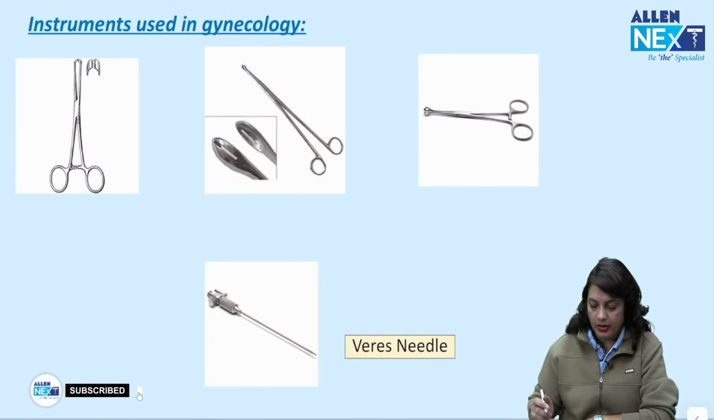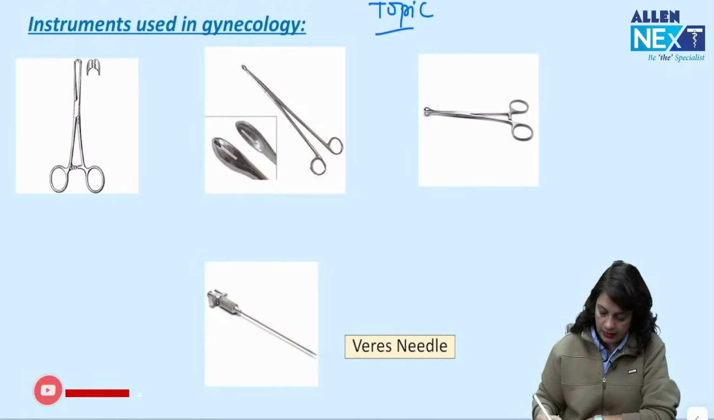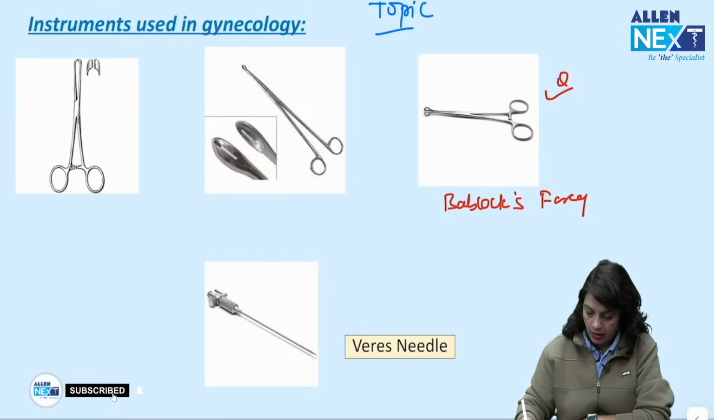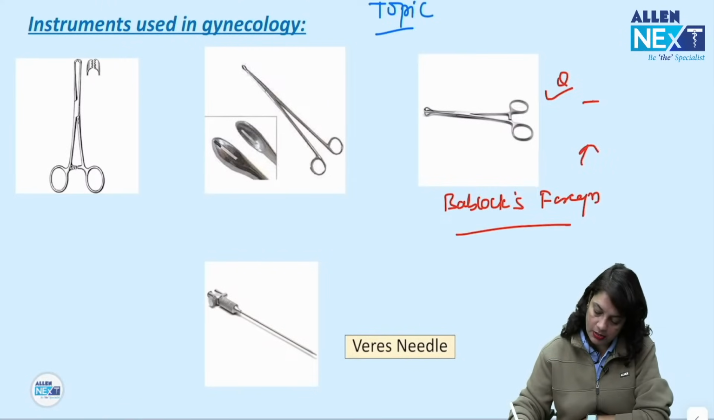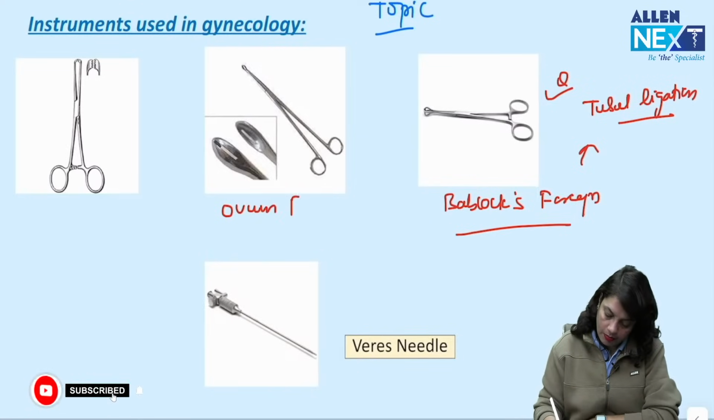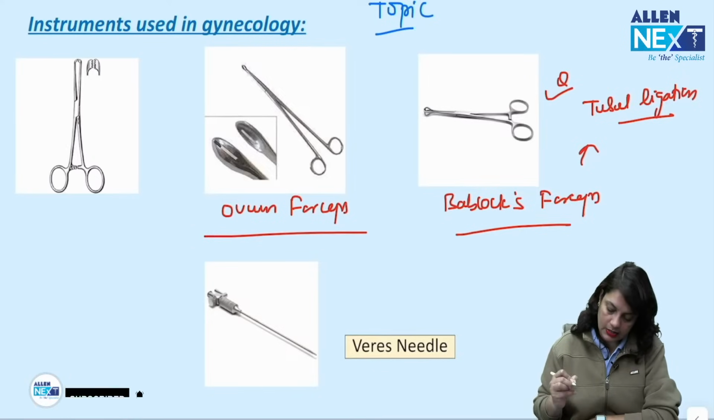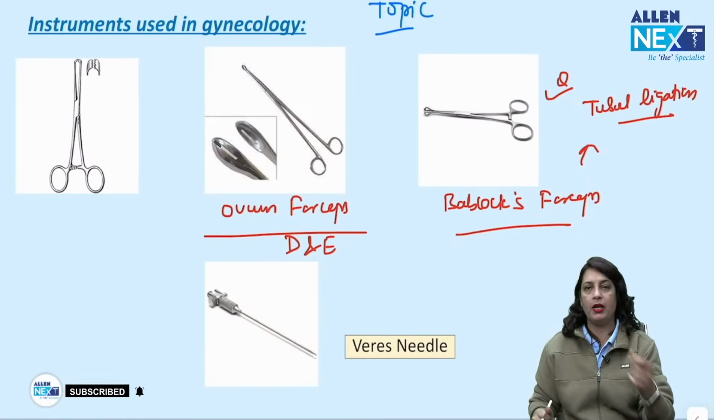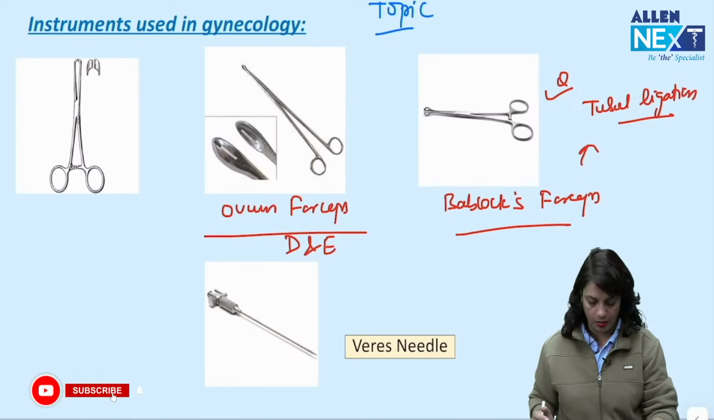Now some of the instruments used in gynae. Some selective images I have taken. You are supposed to identify. This they have already asked in FMGE exam. This is Babcock's forceps used for holding tubular structures like the fallopian tube during tubal ligation. Okay. This is ovum forceps. This is used to perform dilatation and evacuation in cases of MTP, in cases of incomplete or inevitable abortion.